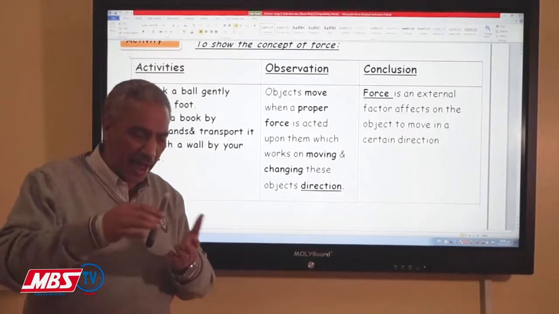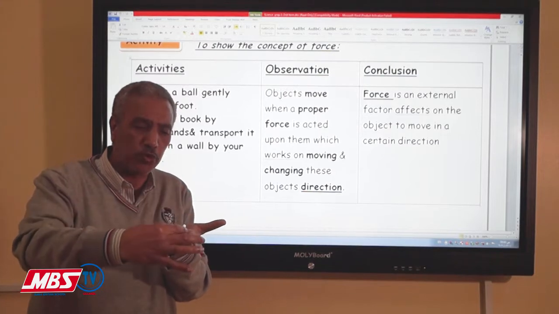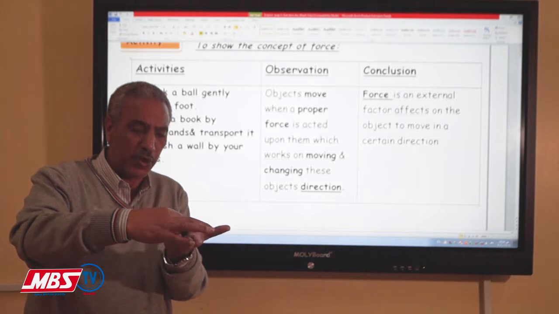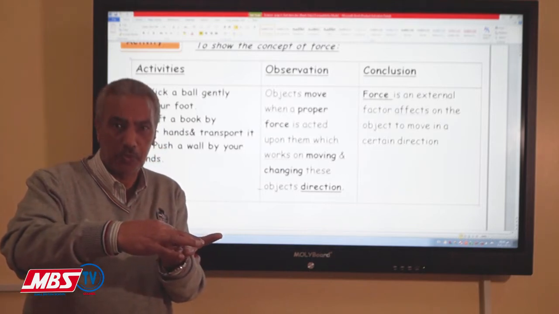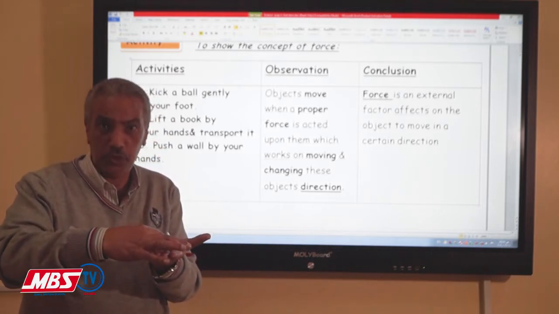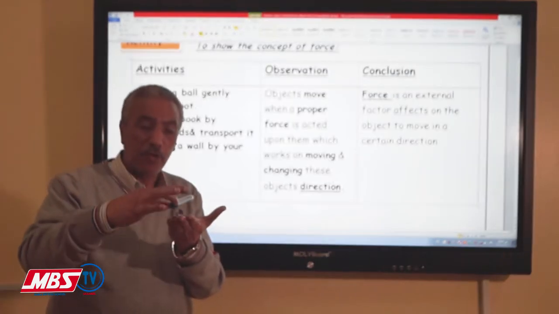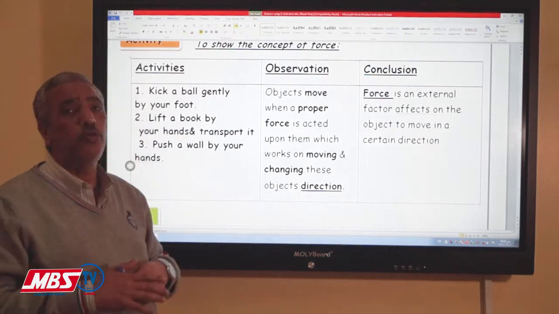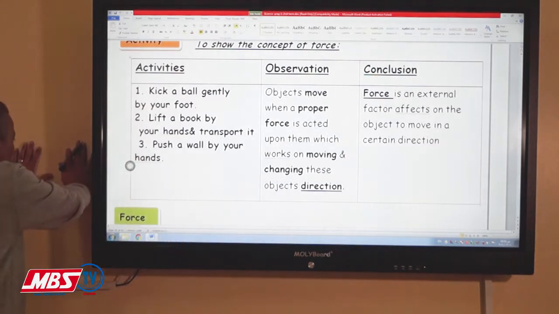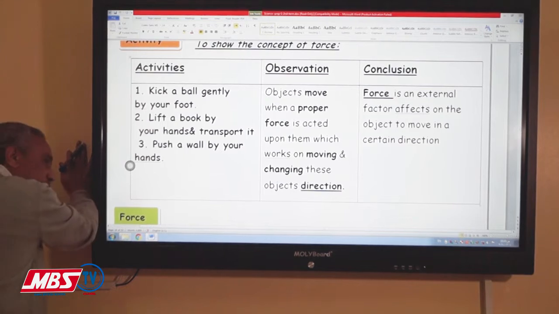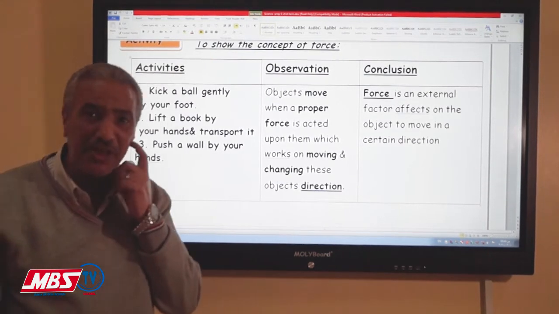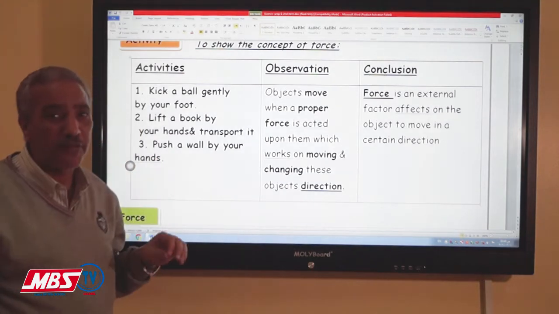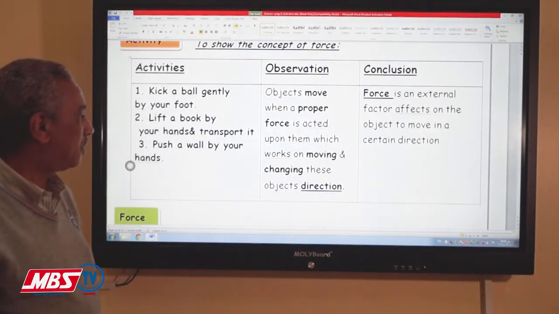That means if I have a pen like this and I'm going to transfer this pen by using a force from one place to another place, this is proper force. That means the proper force is supposed to transfer the body from its place to another place. But if I'm trying to use my hand to push the ball, to transfer the ball, of course I can't. That means this force will not be a proper force. Why? Because the body doesn't transfer from its place to another place.